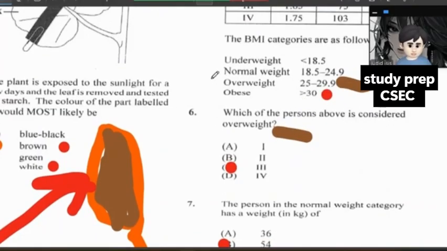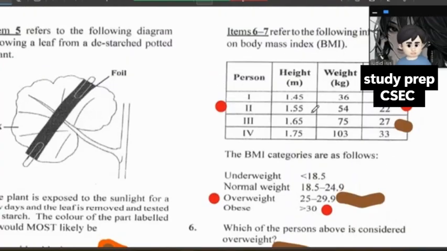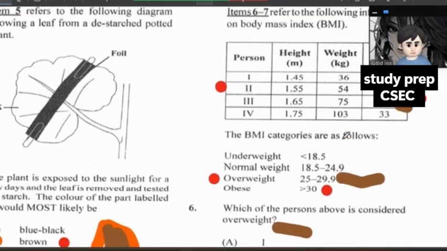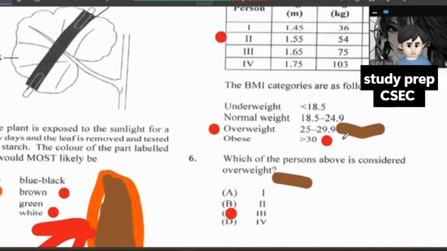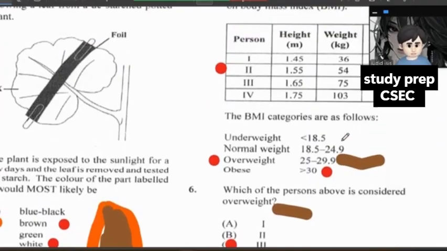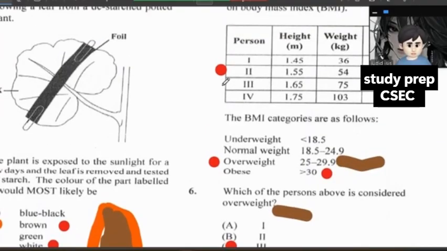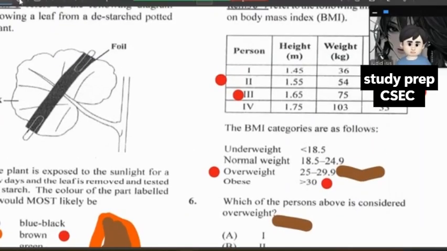I believe it's very easy because if you look at 25 to 29, and if you look at I here, we have 27, right? Let me see. Yes, overweight, 25 to 29. The person to be overweight in this category is here. I. That's the only answer you could get. So you just have to read the question properly. The answer for this part here is I, and we did say that obese is around 30.